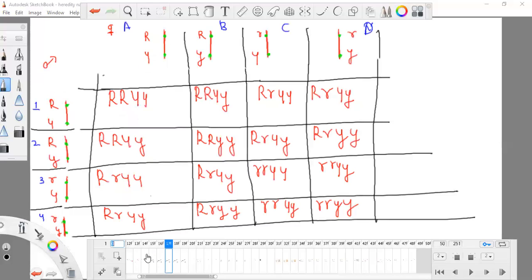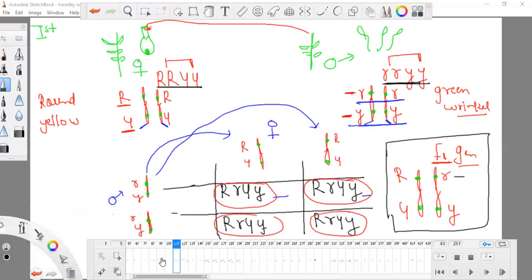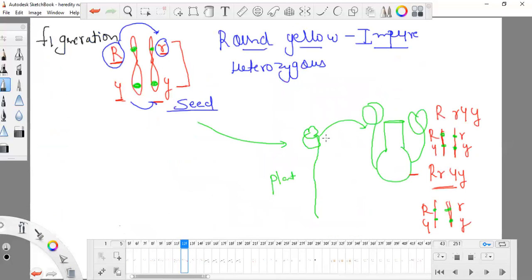Let me show you again, and from next turn I will start a new chapter. Here we are taking two separate plants. In the F1 generation we get the resultant, and these four seeds have this information, RR and YY. After that there is selfing. What is selfing? When we sow this, we take father and mother from the same plant.